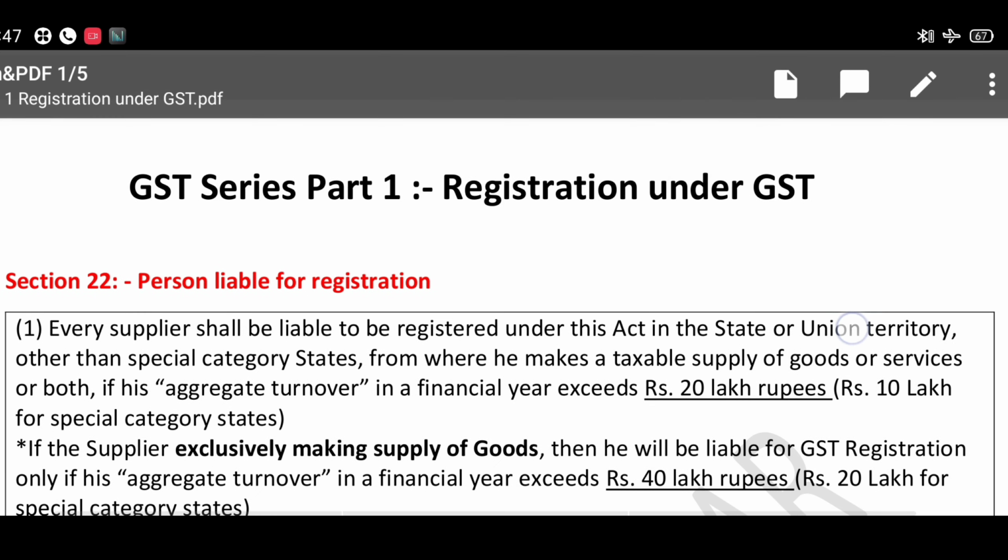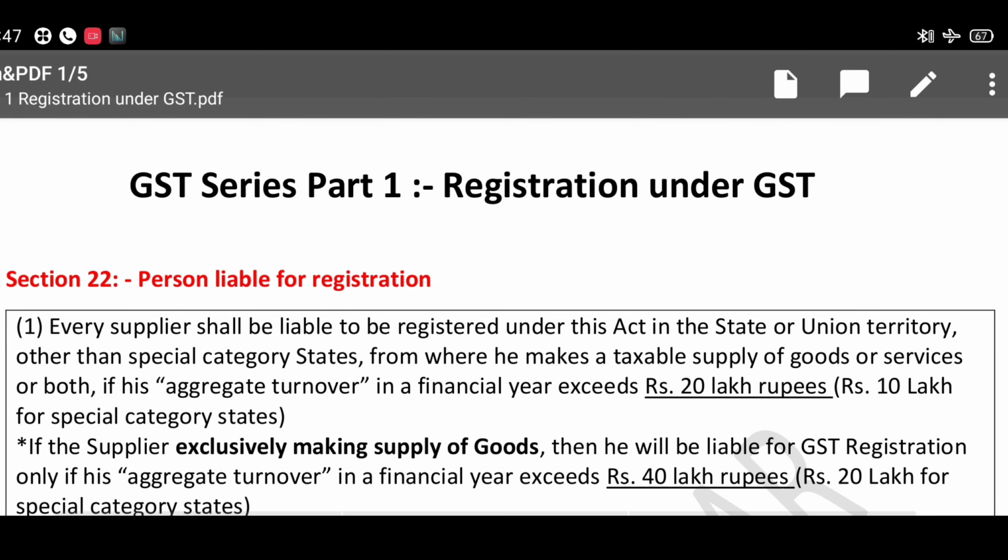Coming to the registration chapter, before going to the practical concept, we should know the background of registration, what the limit is, and who is liable for registration. So let's start this concept.